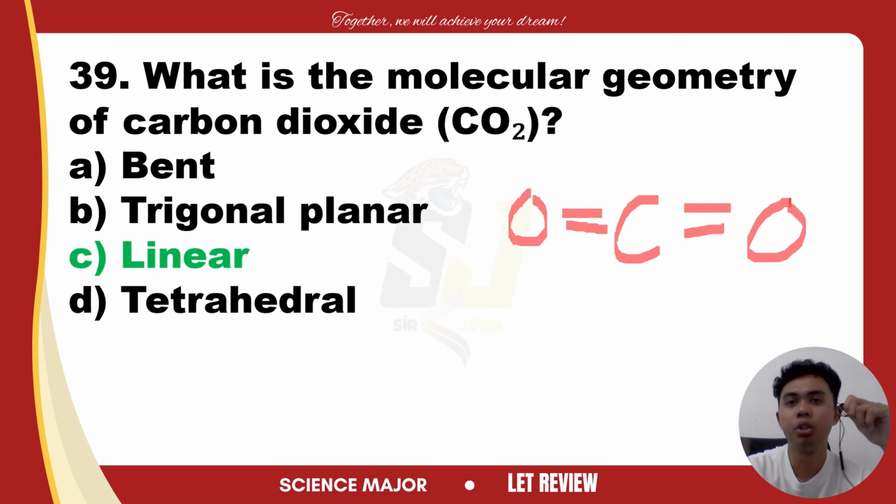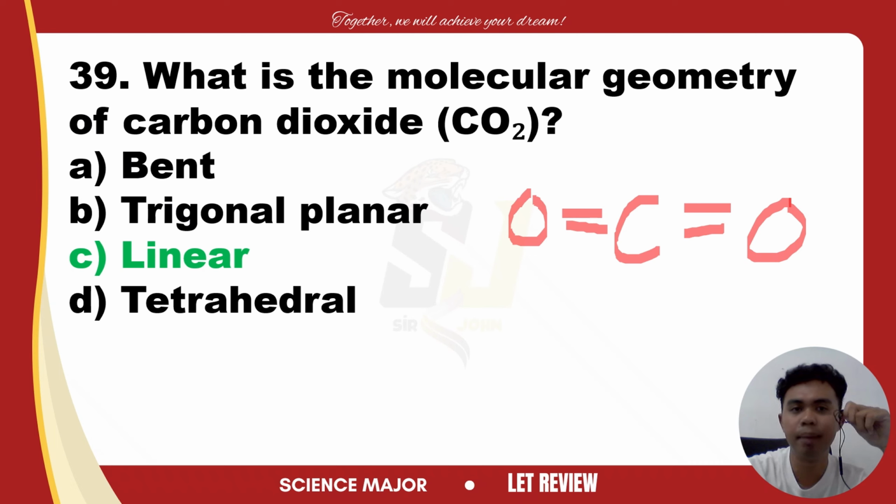So the electron pairs arrange themselves as far apart as possible to minimize repulsion, according to VSEPR theory, or valence shell electron pair repulsion. This results in a linear geometry with a bond angle of 180 degrees. Now let's talk about the other options.